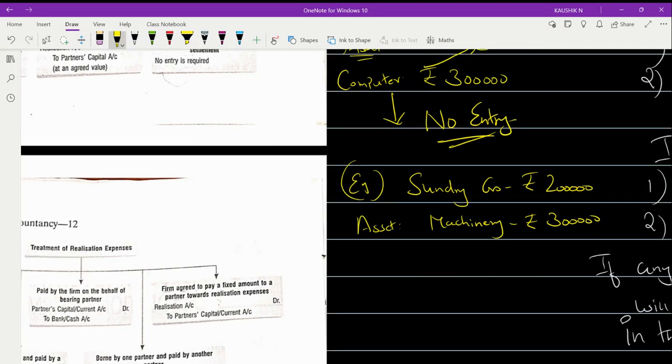Now, for the payment of this 2 lakh, if he is taking away this asset of rupees 3 lakhs, and he thinks that the amount I should receive is 2 lakh only, but I have taken 3 lakh worth of property, even though I'm not going to value it at 3 lakh, let me value this as rupees 2 lakh 80. Suppose that sundry creditor is valuing this 3 lakh worth as rupees 2 lakh 80.